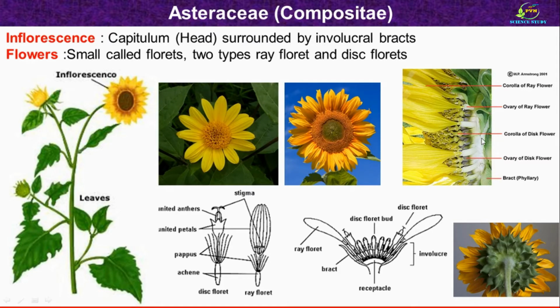This is disc or the receptacle and these are the involucral bracts. In this sketch you can observe two different florets. This is ray floret which is unisexual generally, and this is disc floret.